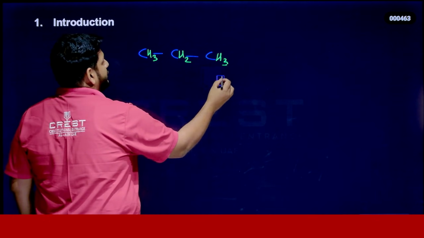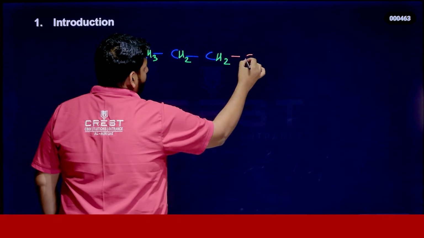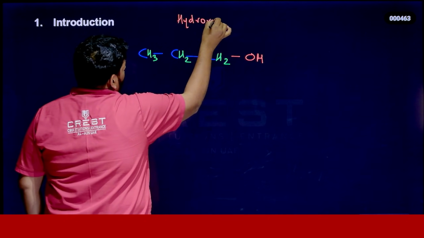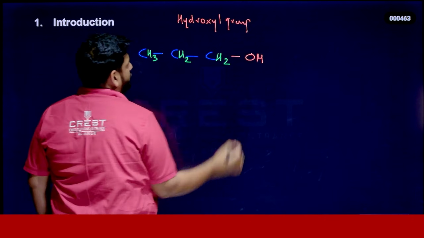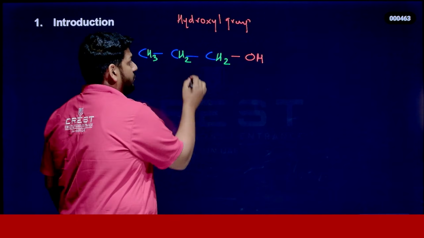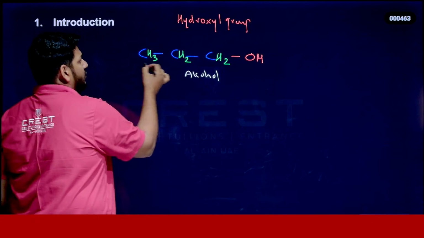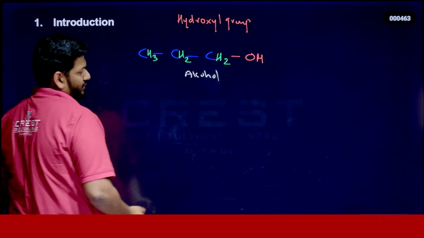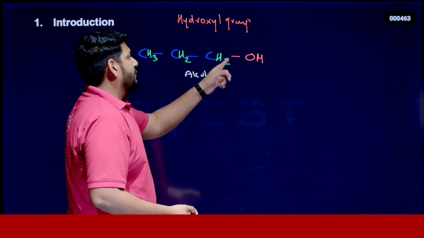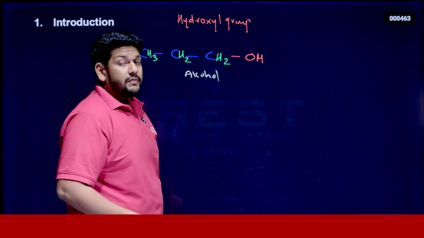Now we can substitute one of the hydrogens with an OH group. This OH group we call the hydroxyl group. So by substituting one hydrogen of a hydrocarbon with a hydroxyl group, we will get alcohol. It's simple, right? This one we can call an aliphatic chain, or otherwise a normal chain of hydrocarbon. We are just changing one hydrogen of an aliphatic chain with an OH group, so we can easily prepare alcohol.